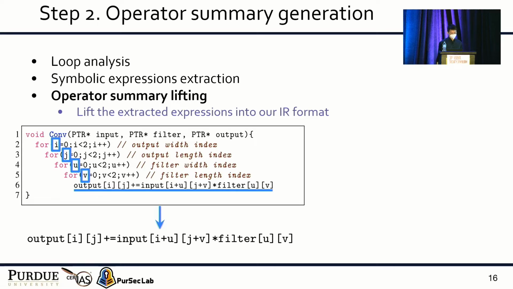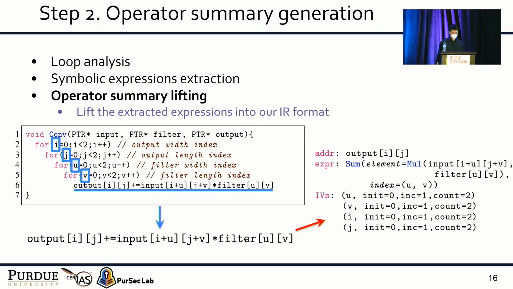Then we lift the extracted expressions into an operator summary represented with our IR. For example, here we lift the expression on the left to the operator summary on the right, where we replace the plus-equal on the left with the summation function defined in our IR, and multiplication with the multiplication function in our IR. We also attach the induction variables, indicating all the possible ranges of each loop index. For instance, for the variable u, its range is from 0 to 1.